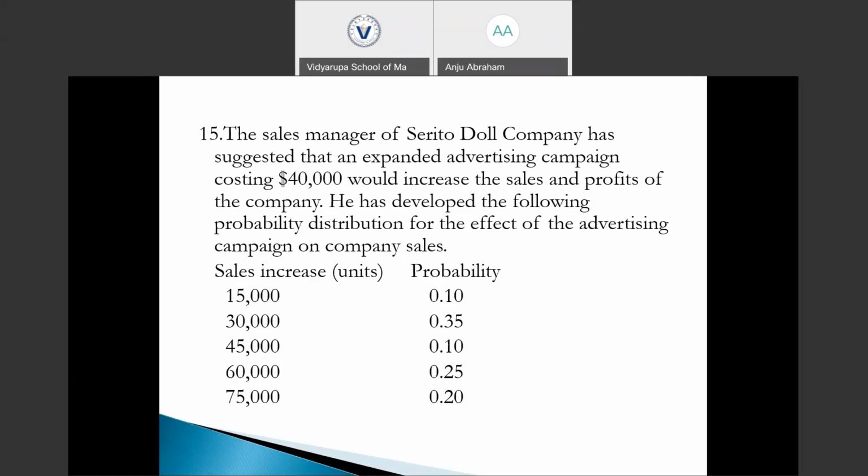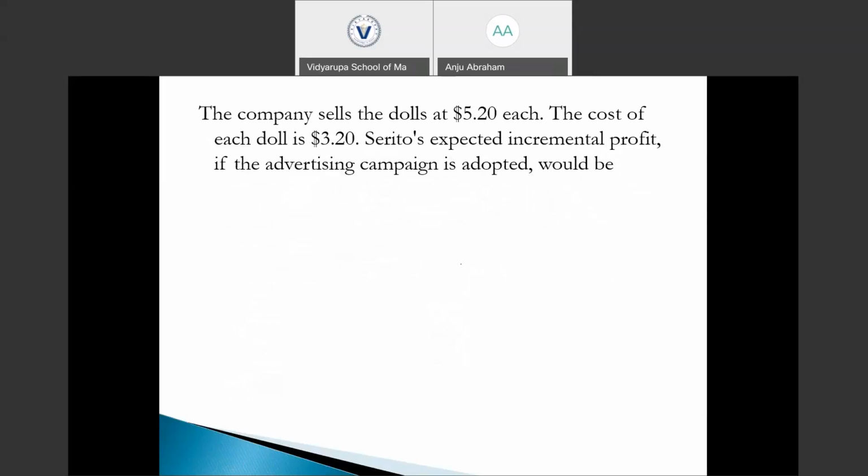A sales manager of Cerrito Road Company has suggested that an expanded advertising campaign costing $40,000 would increase the sales and profits of the company. He has developed the following probability distribution for the effect of the advertising campaign on company sales, and the expected sale increase in units and the respective probabilities are provided to us. The company sells the dolls at $5.2 each. The cost of each doll is $3.2. Cerrito's expected incremental profit if the advertising campaign is adopted would be, and we are given the 4 options.